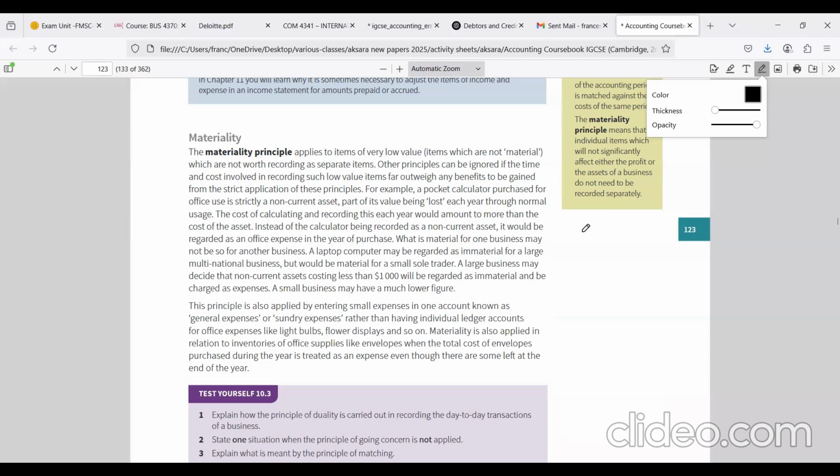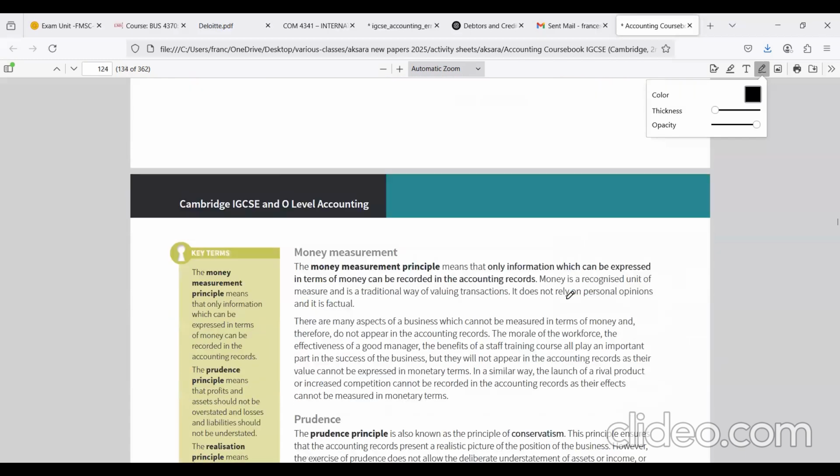Another example. Let's say we have assets of 100 million, and in these assets of 100 million, we forgot to record $50 depreciation. Now this is insignificant, right? Immaterial. So this omission of $50 of depreciation does not affect the decision making of stakeholders.